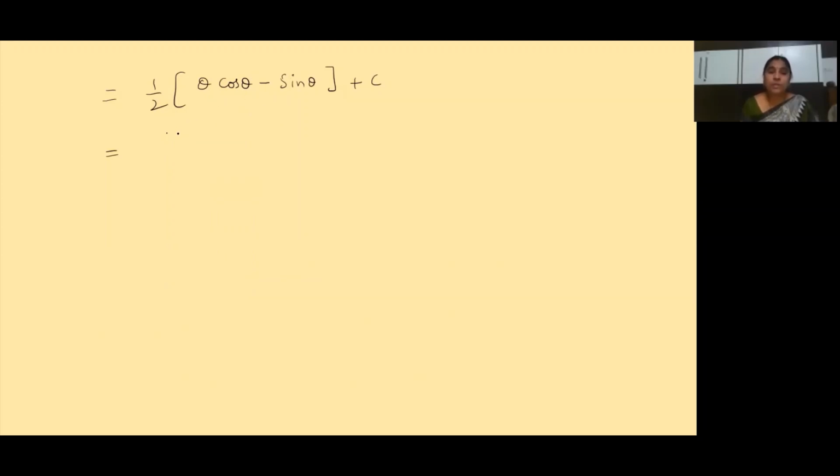But here theta should be replaced back with x. So what is the theta value? I told you in the first step itself: x is equal to cos theta, which means theta is equal to cos inverse of x. Yes or not? So half into, in place of theta we can write cos inverse of x, minus sin theta. Instead of substituting like sin of cos inverse of x,